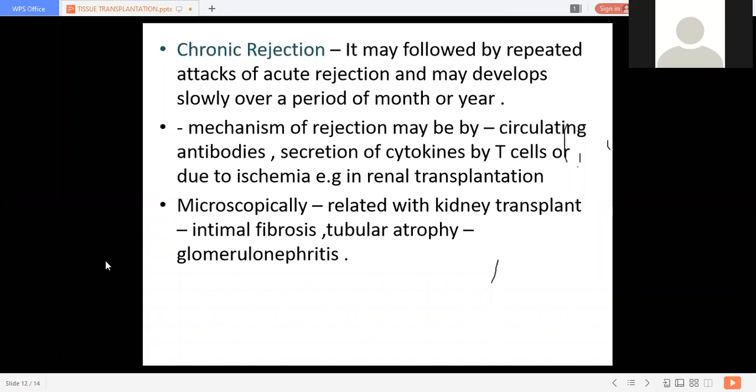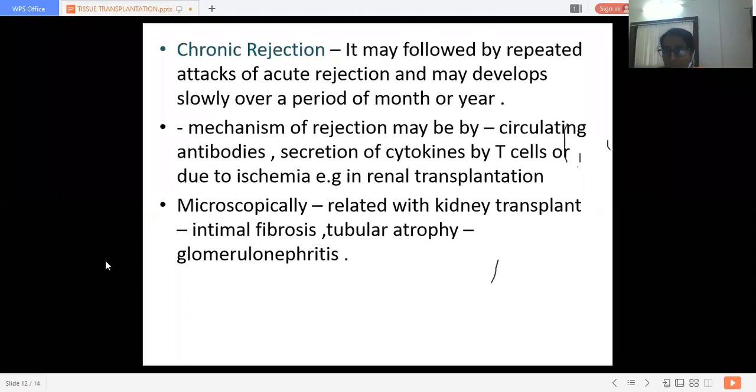This is the mechanism of rejection which shows chronicity, that is, it requires a few months or a year to show the signs of rejection. It also shows ischemic necrosis and the inflammatory changes.